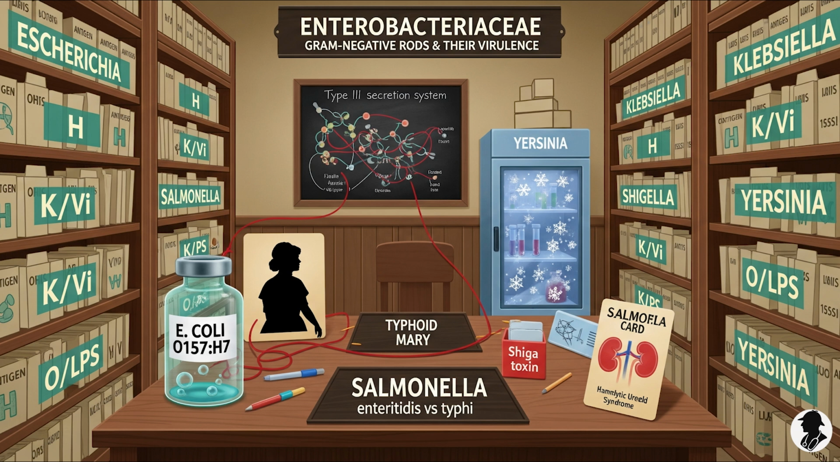EIEC, enteroinvasive E. coli. This one is less common in developed countries, but it causes fever, cramping, and watery diarrhea that can progress to dysentery with scant bloody stools. These strains behave much like Shigella. Their key feature is invasion. They penetrate and replicate within intestinal epithelial cells, causing inflammation and cell destruction.